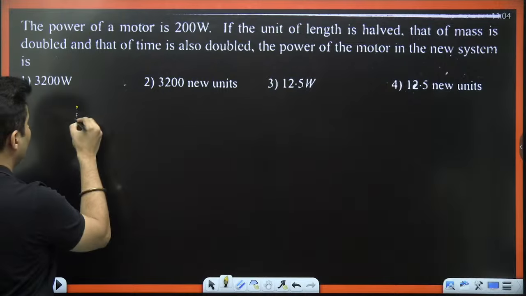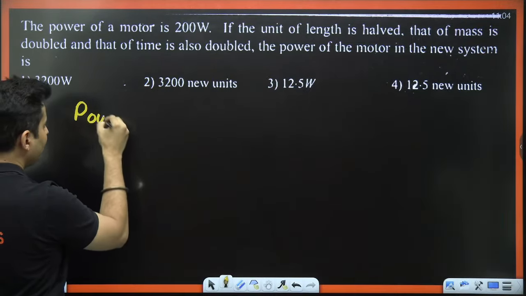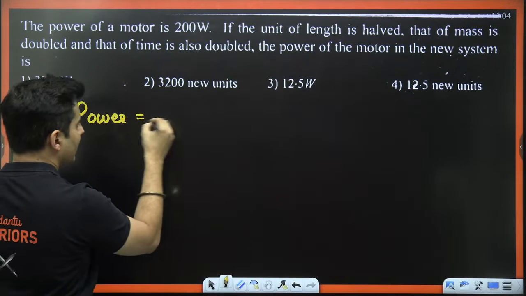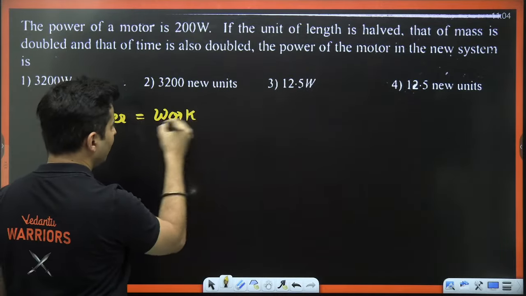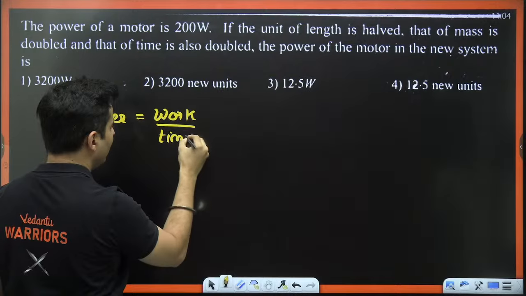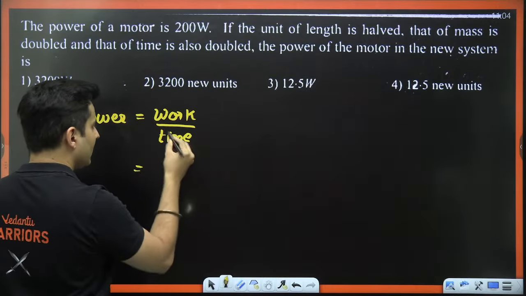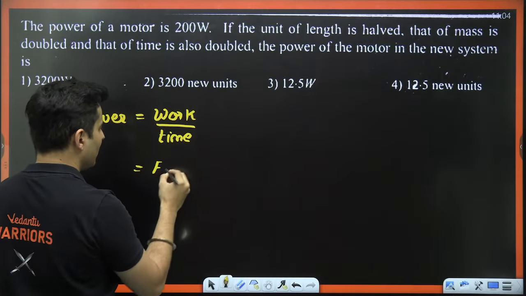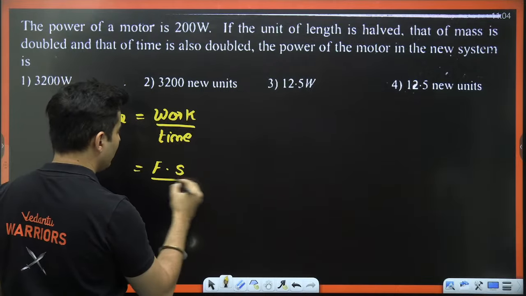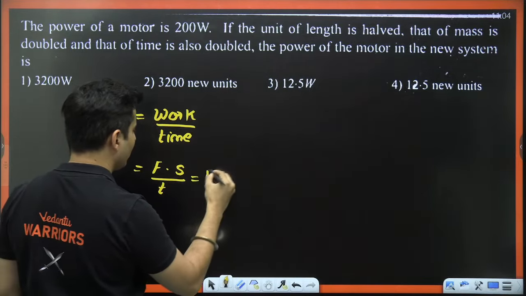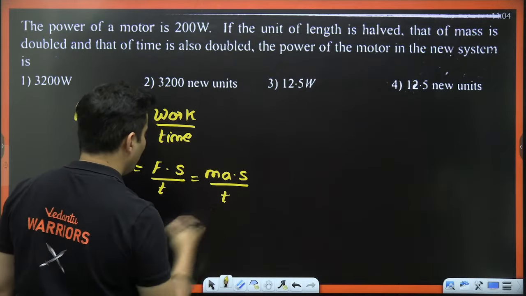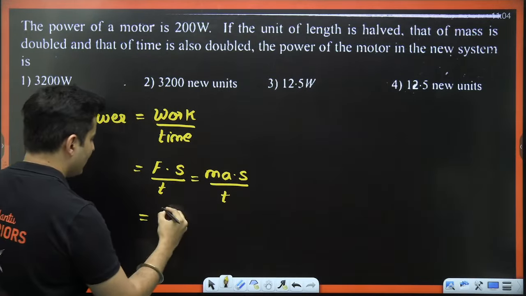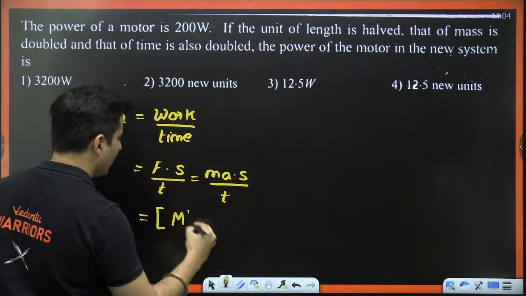The question is on power. Power, we all know, is work divided by time. Work is force into displacement, divided by time. Force is mass into acceleration, divided by time. Mass dimension is M raised to 1.